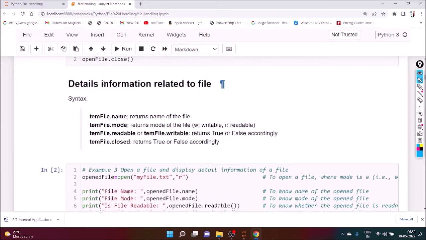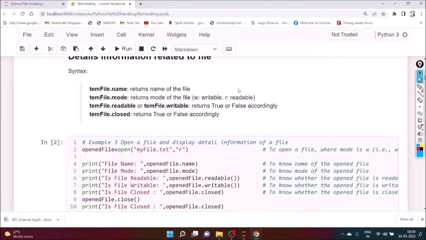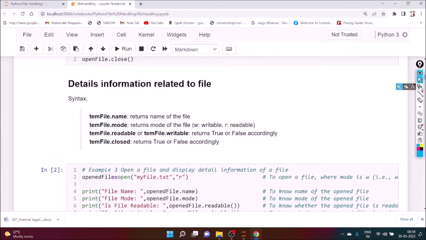Next we discuss detailed information related to a file. Sometimes we need to know the detailed information of a stored file. Suppose one file is there, named temp file, a temporary file, and we want to know its name. So we write tempfile.name.